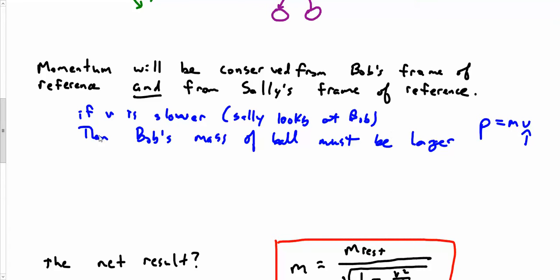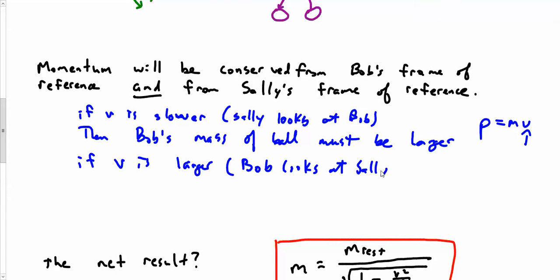So conversely, if V is larger, and that's when Bob looks at Sally, then Sally's ball must be, let's say, lighter.